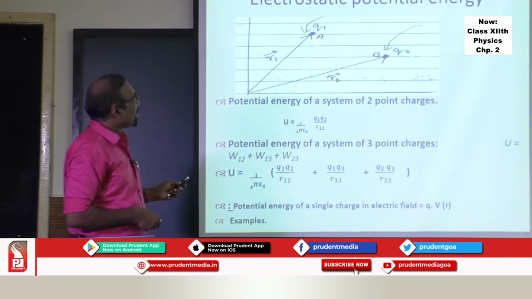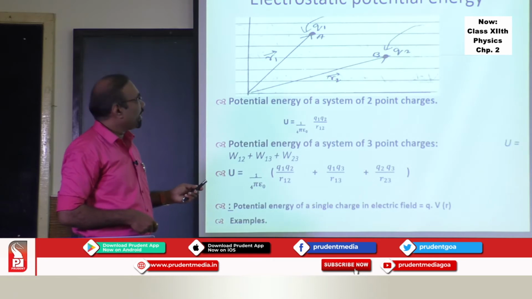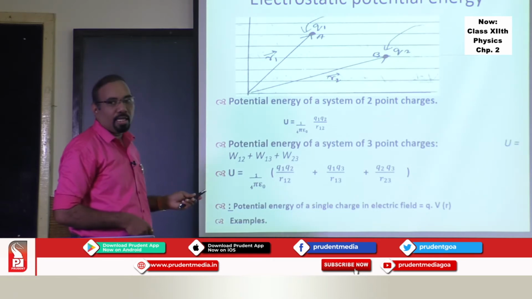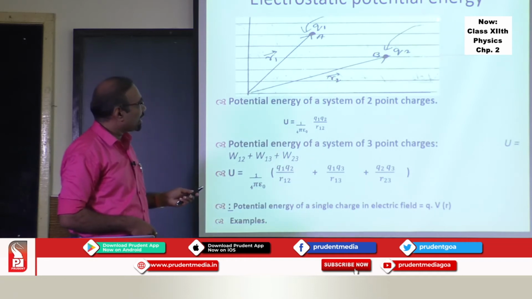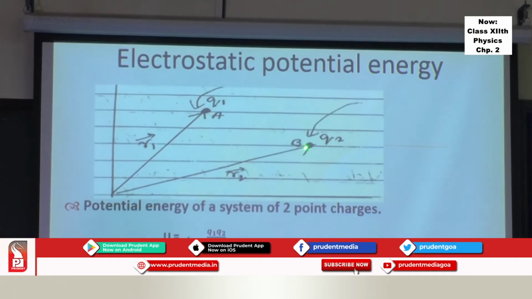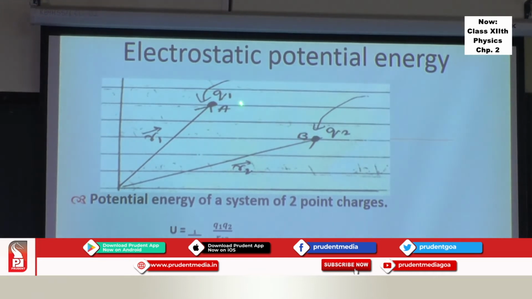So we have a charge here, Q1. Suppose this is a positive charge. It will have an electric field around it, and the electric field is directed away if it is a positive charge. Now, if I want to bring any other charge and place it at point B, the electric field is existing at point B because of this charge Q1. So there is already a potential at point B due to this charge Q1.